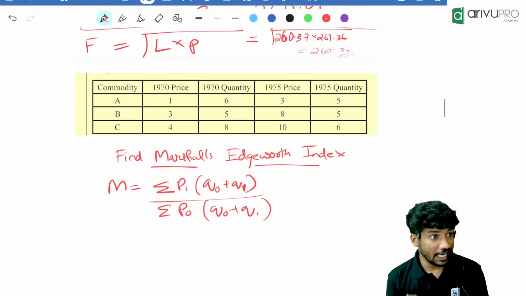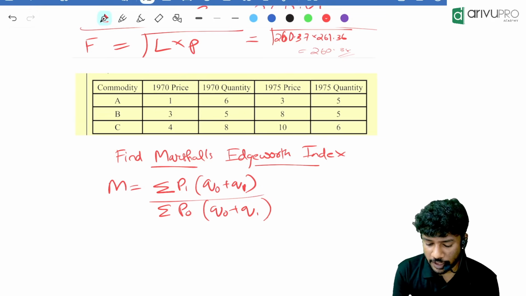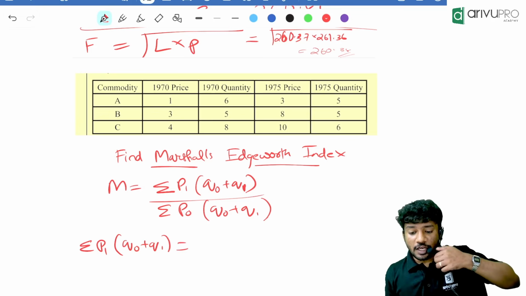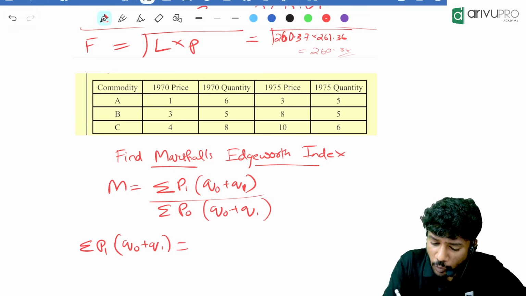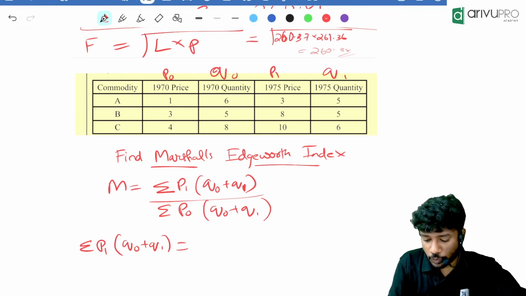So people, the calculation part is very crazy over here. You should add things and do it. Now find the numerator. Summation of P1 into Q0 plus Q1. People, what is P0 over here? This one is P0, this one is Q0, this one is P1, this is Q1.